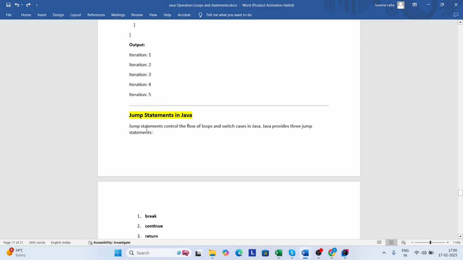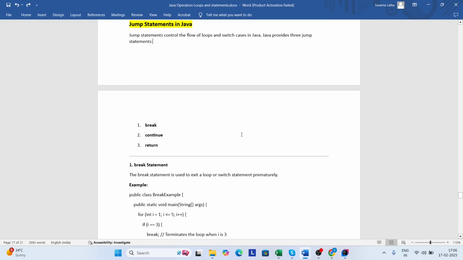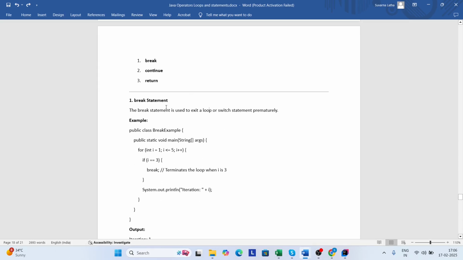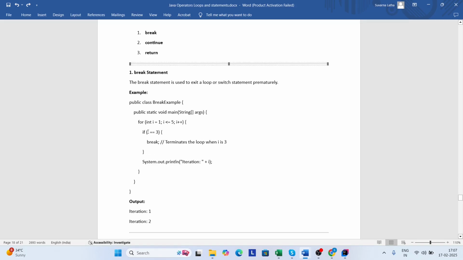Jump statements. Jump statements control the flow of loops and switch cases in Java. Java provides three jump statements: break, continue and return. The break statement is used to exit a loop. Here you can see the example of break. Here it checks the condition. If the condition is true, it terminates the loop when i equals 3. Okay.